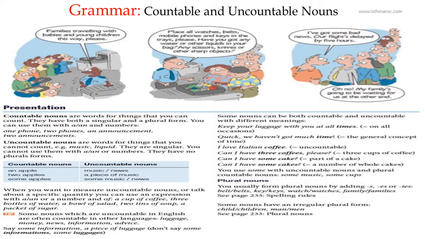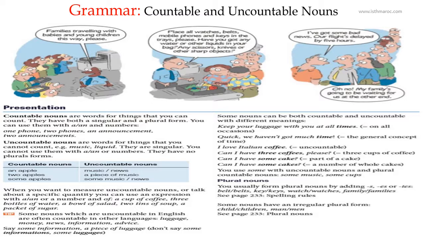Some nouns can be both countable and uncountable with different meanings. Keep your luggage with you at all times, on all occasions. It doesn't mean one time. Quick, we haven't got much time. The general concept of the time. So this is what I'm speaking about. I love Italian coffee. Uncountable.